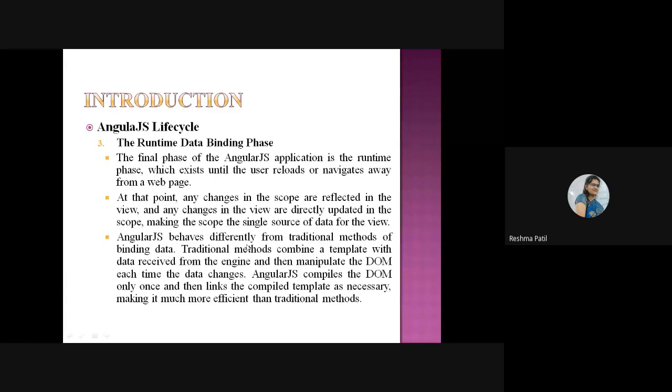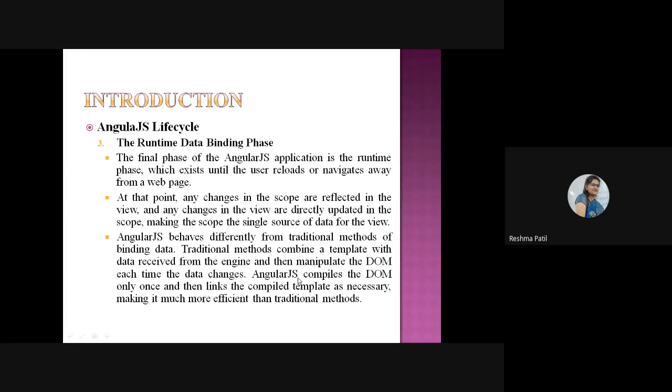AngularJS behaves differently from the traditional method of binding data. See how the traditional method works. Traditional methods combine a template with data received from the engine. Here, in the traditional method, they are combining the template with the data received. That data is stored with the template from the engine, and then they manipulate the DOM each time the data changes. However many times the data changes, that many times your DOM will change. Your structure of HTML will change.